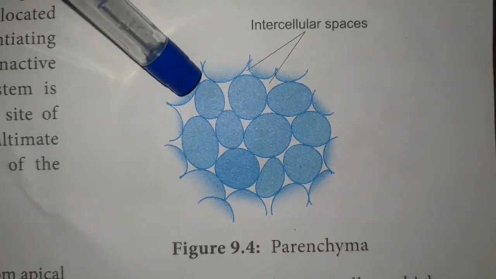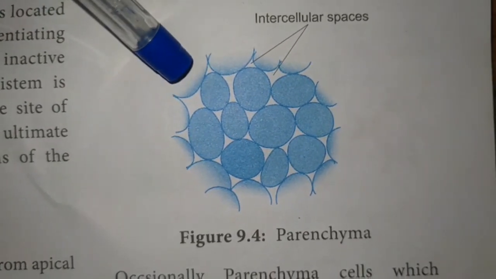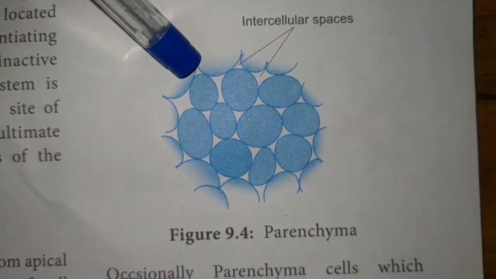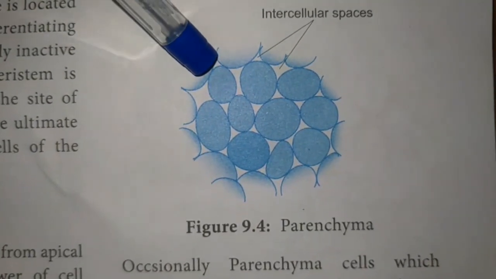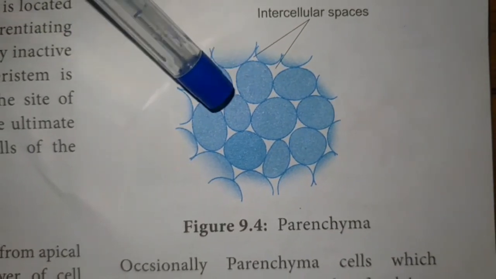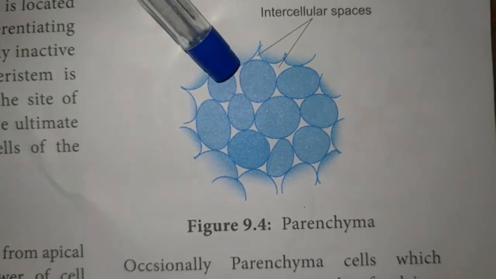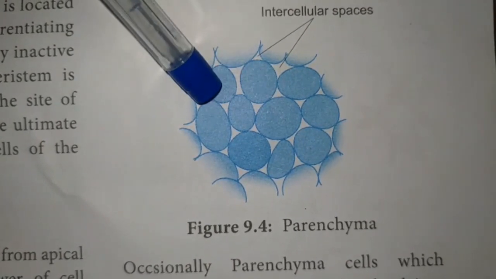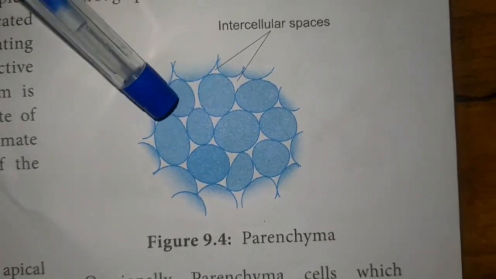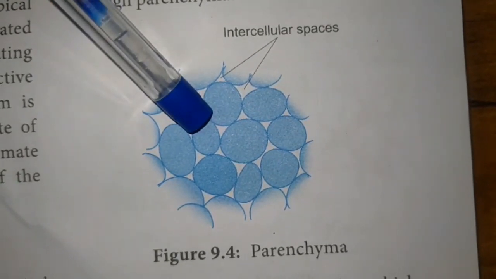Parenchyma is generally present in all parts of the plant body like root, shoot, flowers and leaves. The parenchyma cells are living cells, living tissue. It is made up of thin cell walls, and the cell wall is made up of cellulose. The parenchyma cells are arranged with a lot of intercellular spaces, which are used for exchange of gases.